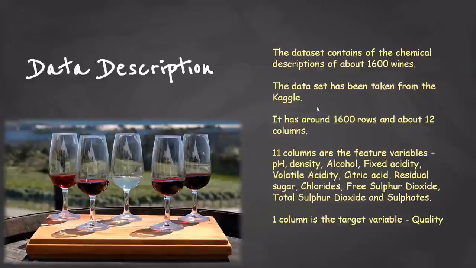and it is free. So here are the 11 columns, which are the feature variables: pH, density, alcohol, fixed acidity, volatile acidity, citric acid, residual sugar, chlorides, free sulfur dioxide, total sulfur dioxide, and sulphates. And one column is the target variable, which is quality. This is the dependent variable, and these are all the independent variables.